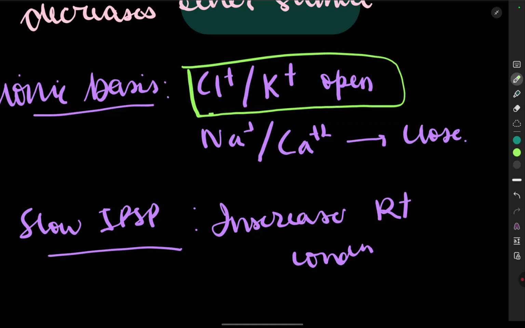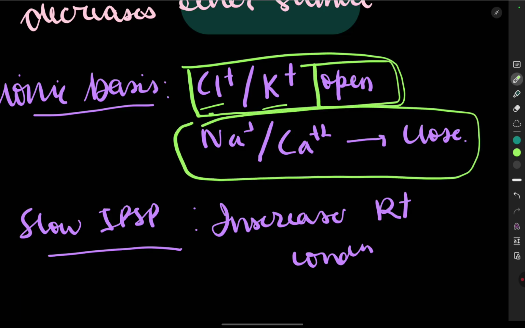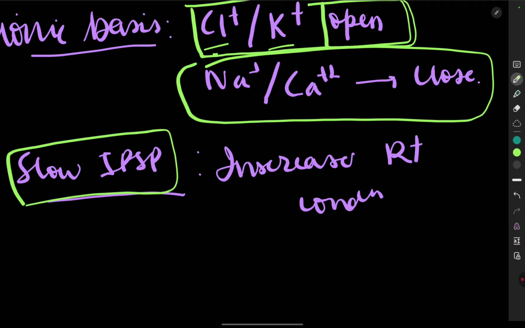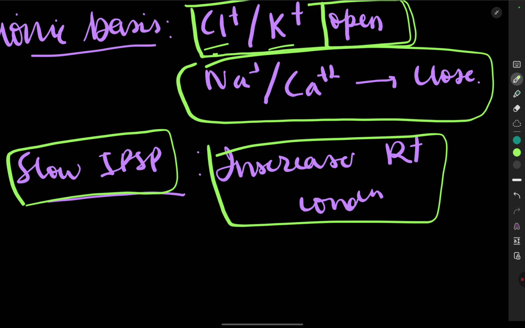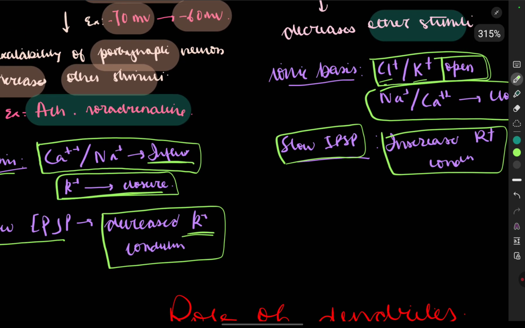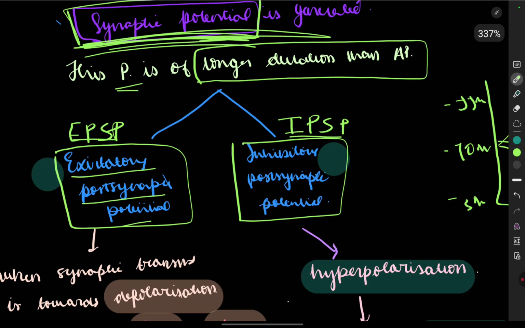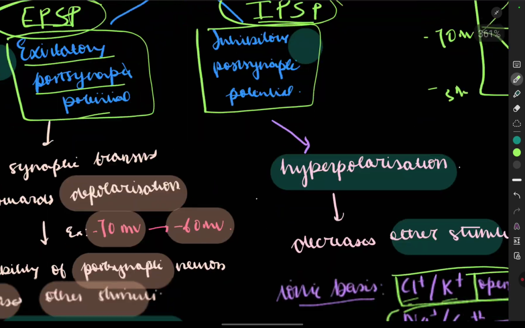So see, the chloride and the potassium channels open, and the sodium and calcium channels are closed. So it's completely opposite, counter. So what is slow IPSP? Increased potassium conduction. So see here, slow EPSP is decreased and slow IPSP is increased. So this is about the types of synaptic potential, that is excitatory postsynaptic potential and inhibitory postsynaptic potential.